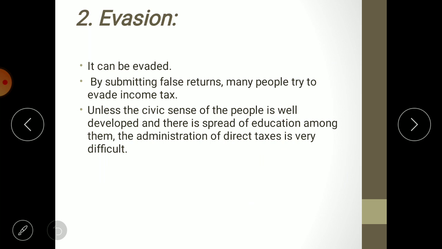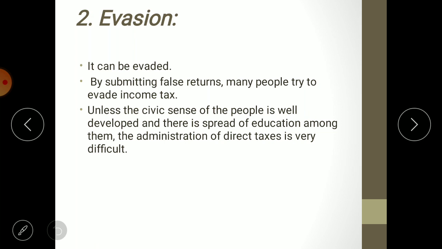Yes or no? And you know that in India, most of the people except salaried persons, because salaried persons are paying tax through TDS, so there is no black money for salaried persons, but most of the time black money is created in business only.